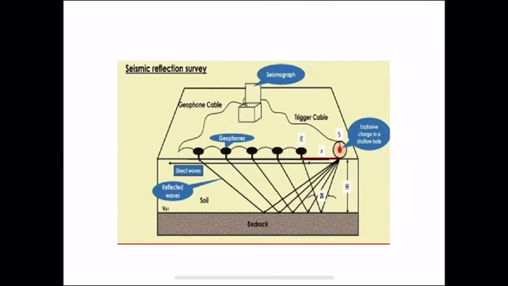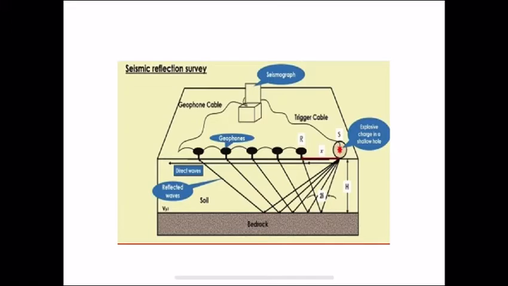We place the receivers on the surface, and the source is also on the surface. The waves reach the receivers by reflection of the ray from the interface between different soil layers. Because we have two different soil layers, the ray reflects from this interface, and we measure these reflected rays as per time period, that is, at what time they are received by the geophone after being generated from the source.